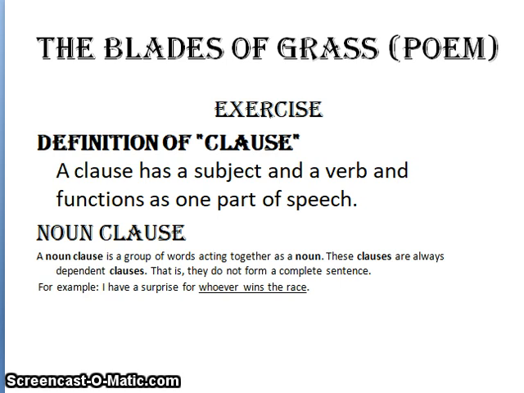Pay careful attention to what I am going to say. To what I am going to say is the part of this sentence which functions as a noun clause. It grieved me to hear that she was ill. That she was ill is the part of this sentence which functions as a noun clause.